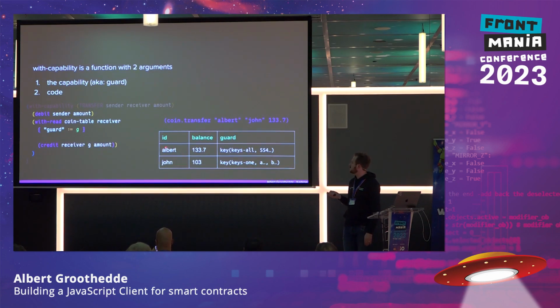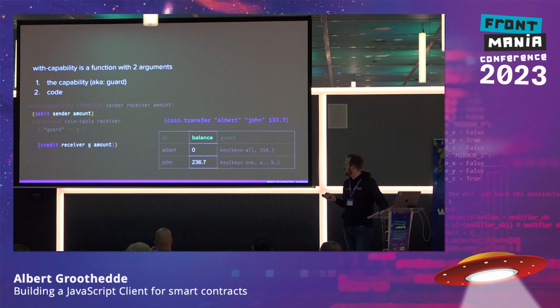So how that works is, if we do a coin.transfer, so Pact is actually a Lisp dialect of a language. When we do a coin.transfer from Albert to John with this amount, we actually check if those guards are there, but also if the capability is signed for. And once that's done, we can actually execute what is happening here. So we debit this one, and then we credit this one.